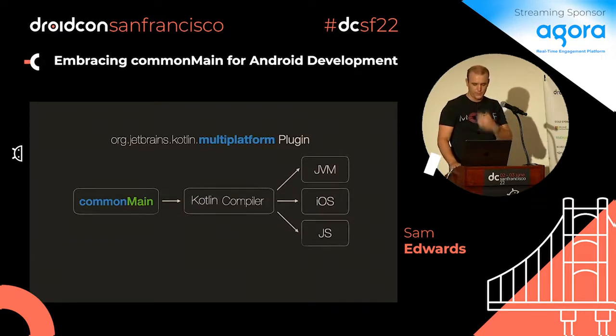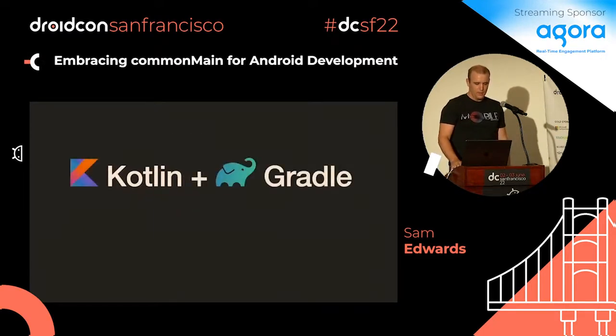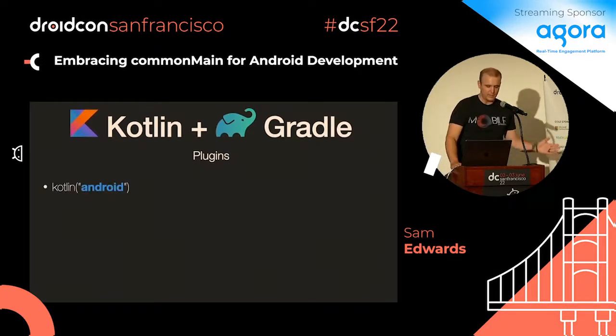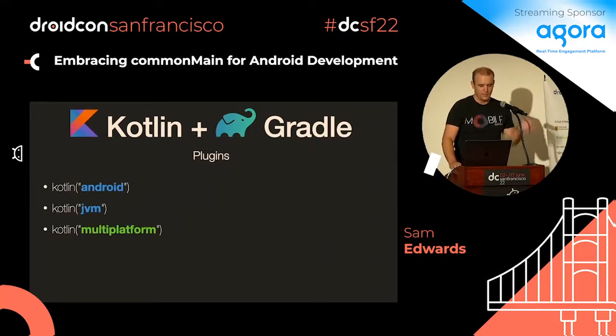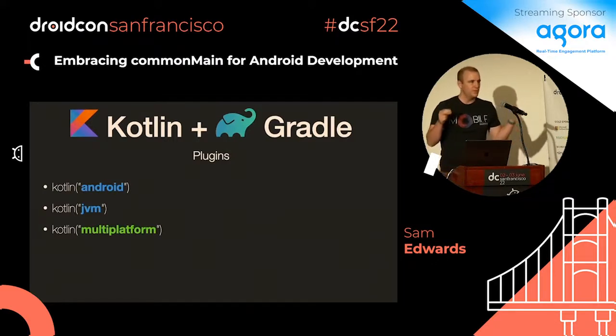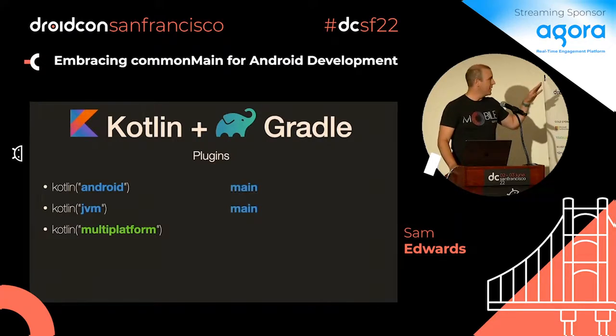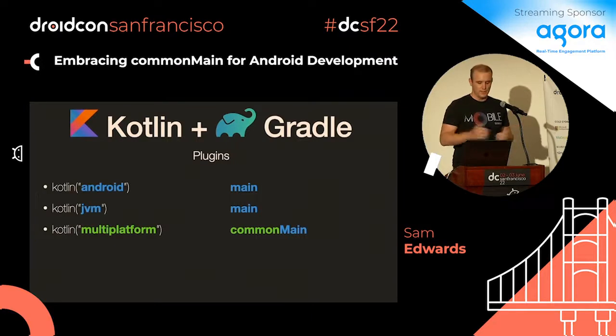So let's talk about how we can adopt this using some Kotlin Gradle plugins. We have Kotlin Android, Kotlin JVM, and Kotlin multi-platform. When you use the Kotlin Gradle plugin and you apply it to the class path, you have all these already. They're all there. So if you're using an Android project or just a Java project, you use those, and with both of those, you use main as your source set. With multi-platform, you use commonMain. That's pretty much it.